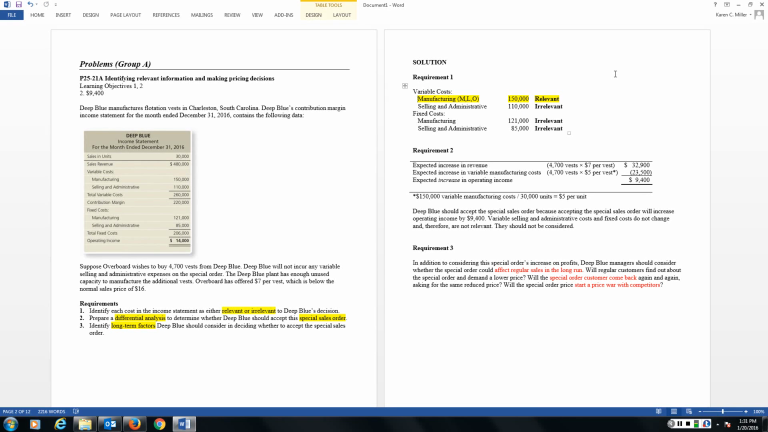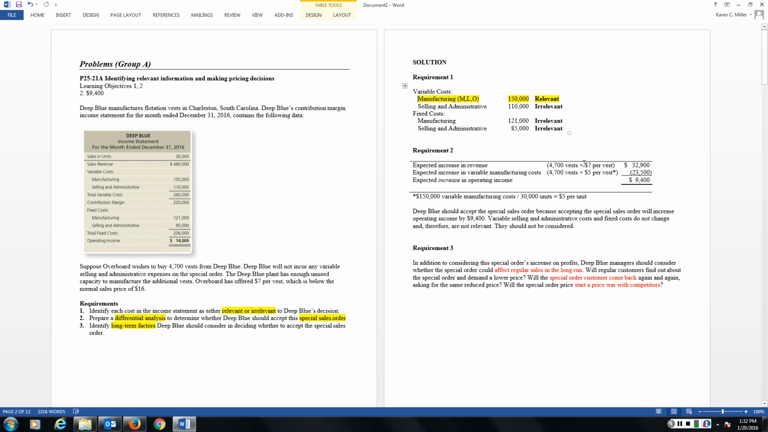Remember, these variable costs stay the same per unit, but they increase the more we produce. So if I produce 4,700 vests, I'm going to have additional variable manufacturing costs: our material, labor, and overhead. The selling and administrative, it tells us, will not change, and the fixed costs are irrelevant because they will not change. We will not incur any additional fixed manufacturing. We won't have to buy any new equipment. I won't have to pay another salaried salesperson. The only thing that's relevant to this decision is the cost to manufacture those 4,700 vests, my variable cost.